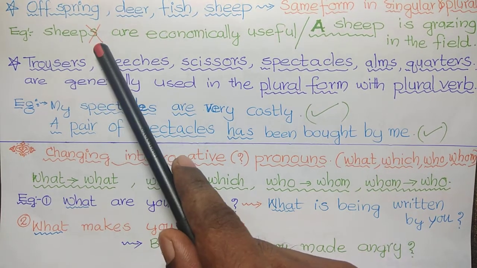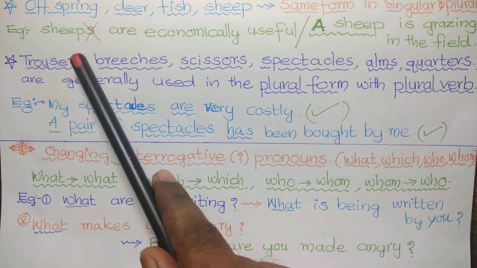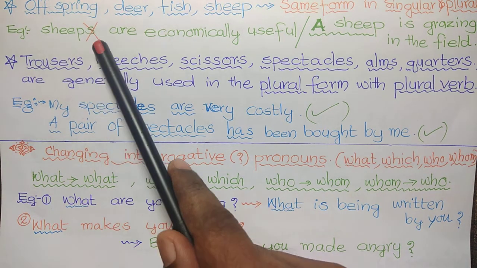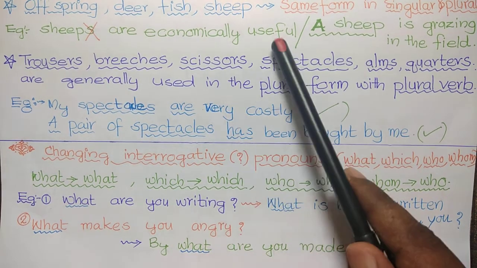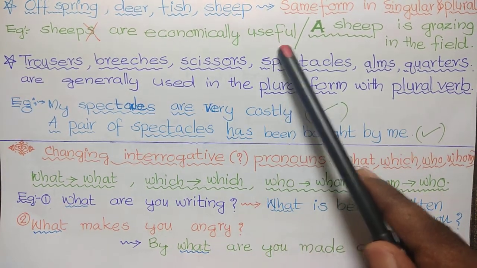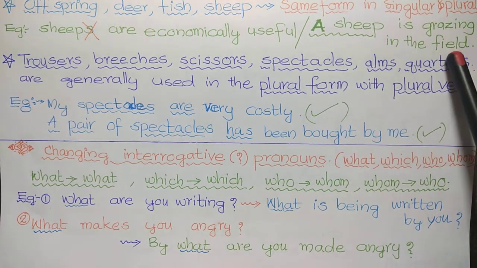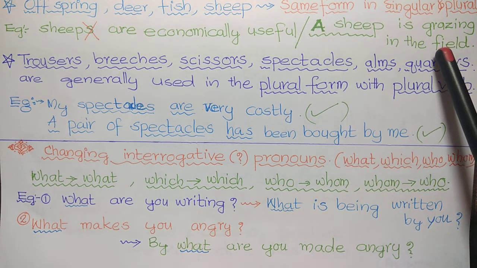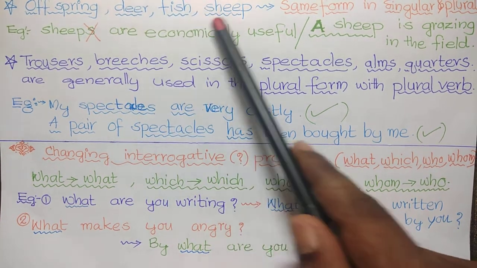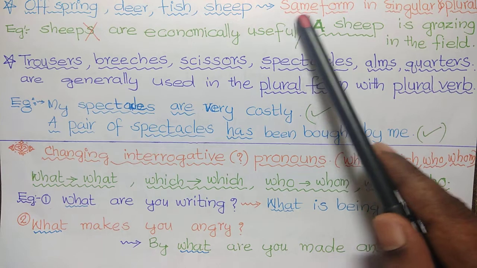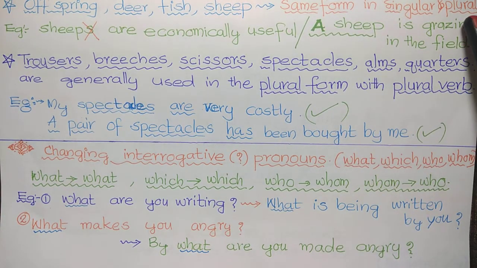Here it is wrong. We need to use only sheep, because as a plural also sheep is used like that only. No s required. As a singular, a sheep is grazing in the field. So offspring, deer, fish, sheep, these are used in the same form in singular and plural form.